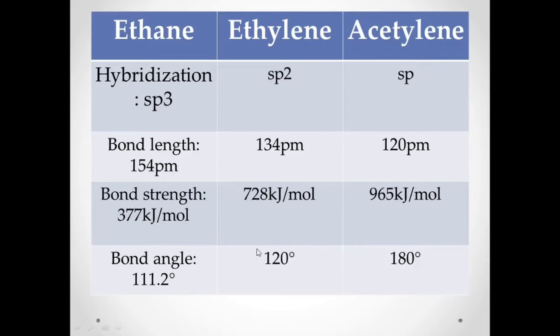And here is also the bond angle, which is 111.2 degrees for ethane, 120 degrees for ethylene, and 180 degrees for acetylene, which is linear. Ethylene is trigonal planar, and ethane is tetrahedral, just like methane.